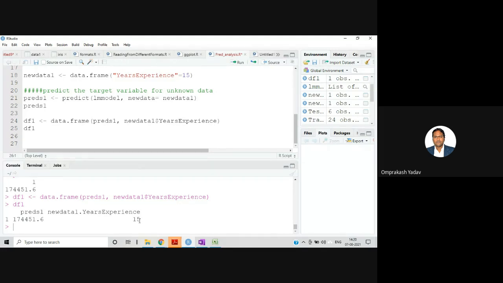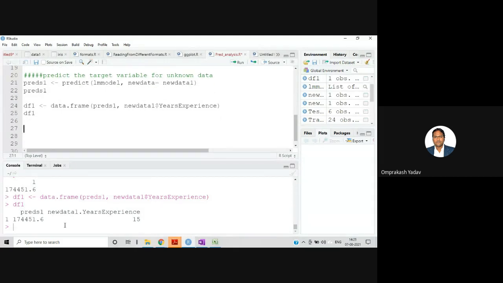So for that purpose, we will take the testing data set. Remember, initially we divided the data set into two parts, the testing data set and the training data set. Now we are going to test our model based on the testing data set. We can clearly see the predicted value and the actual value, and then we can realize whether it's giving a value closer to the actual value or not, and based on that we can understand whether this model is giving proper values. So let's do it on the testing data set.